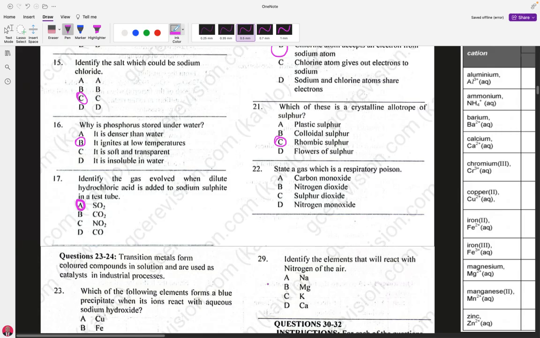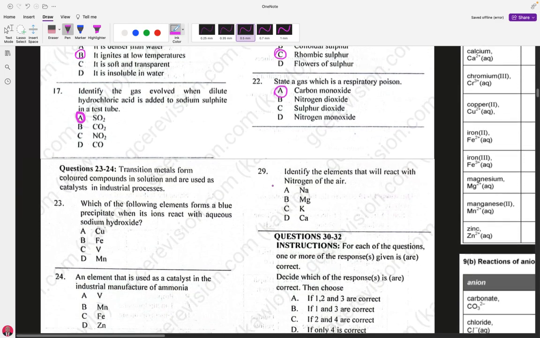So I don't need to go to nitrogen dioxide, which is in the air. I don't need to go to sulfur dioxide, which is also a greenhouse gas. I don't need to go to nitrogen monoxide, which is maybe produced in engines of cars. But carbon monoxide is extremely toxic compared to other gases. So our answer is A, carbon monoxide.